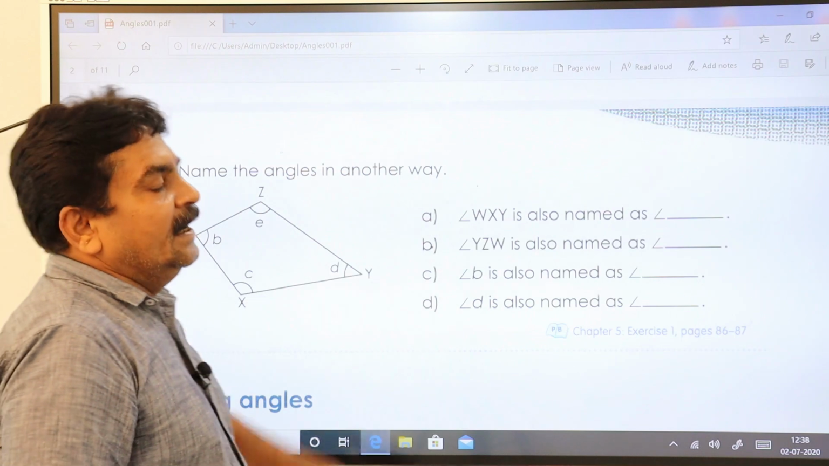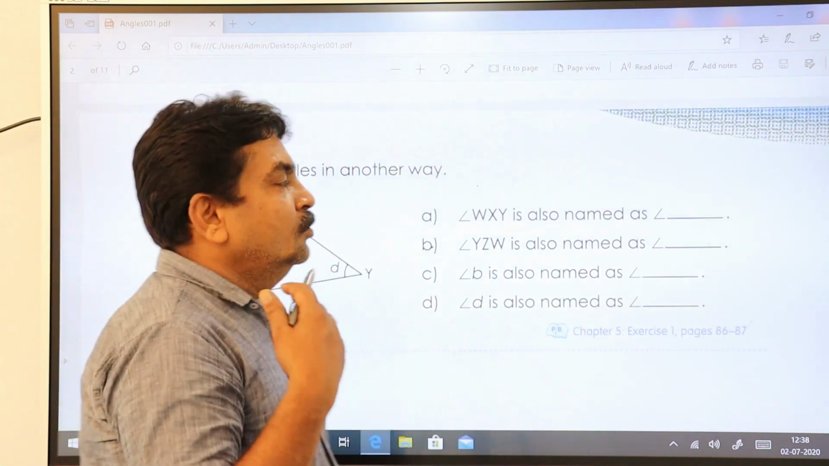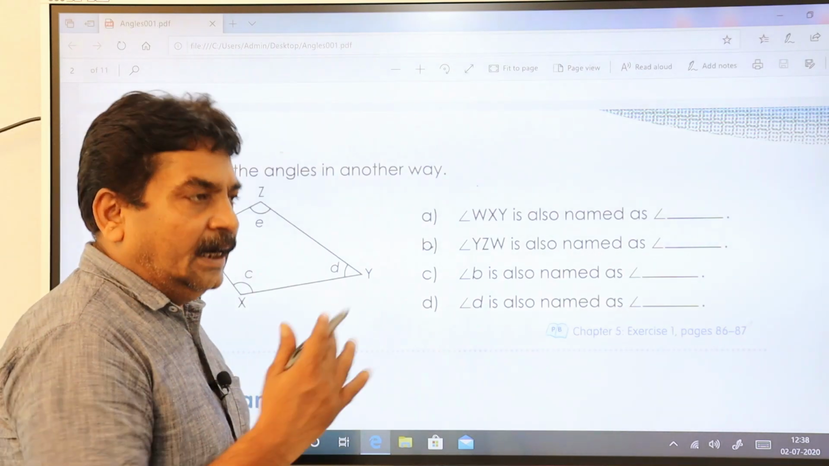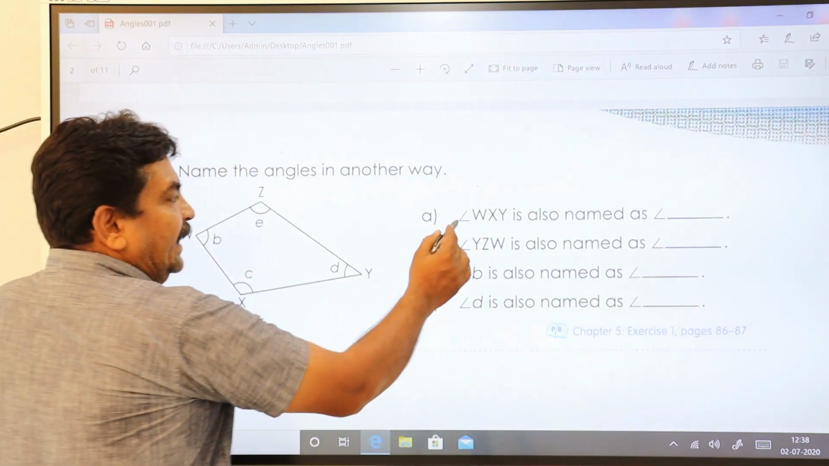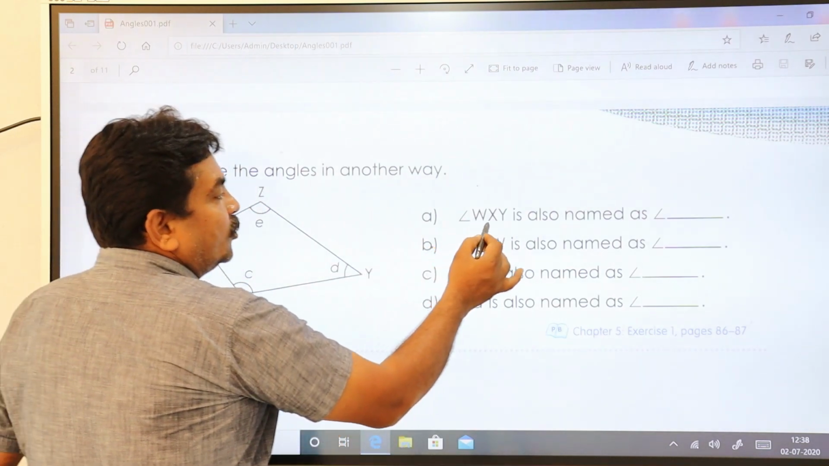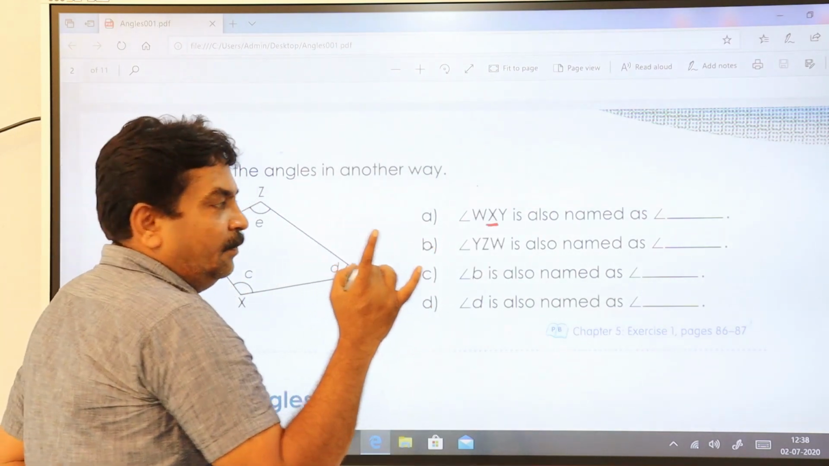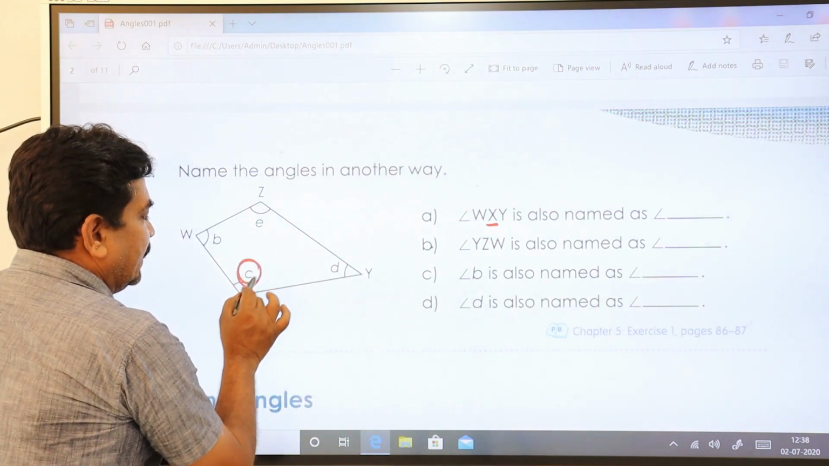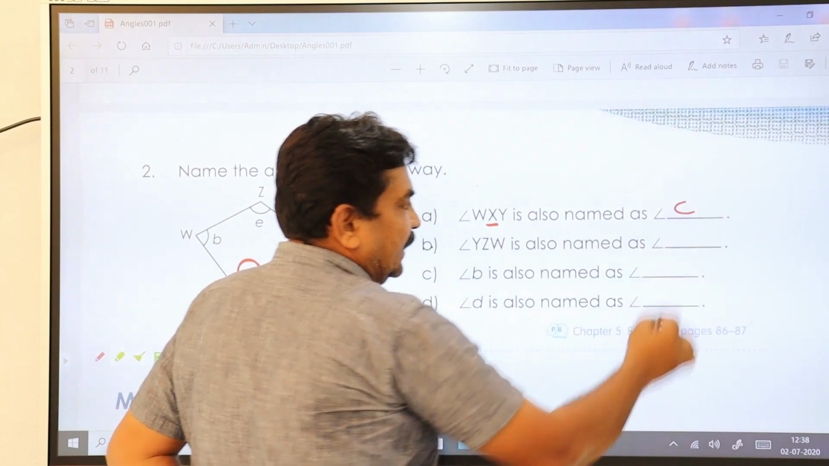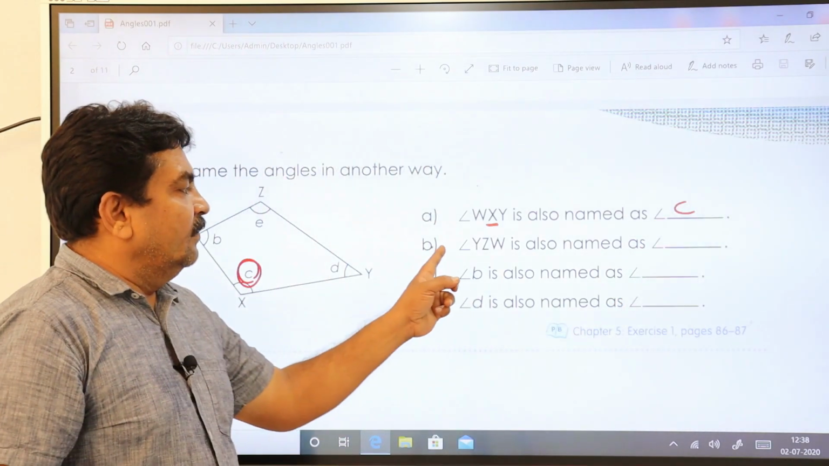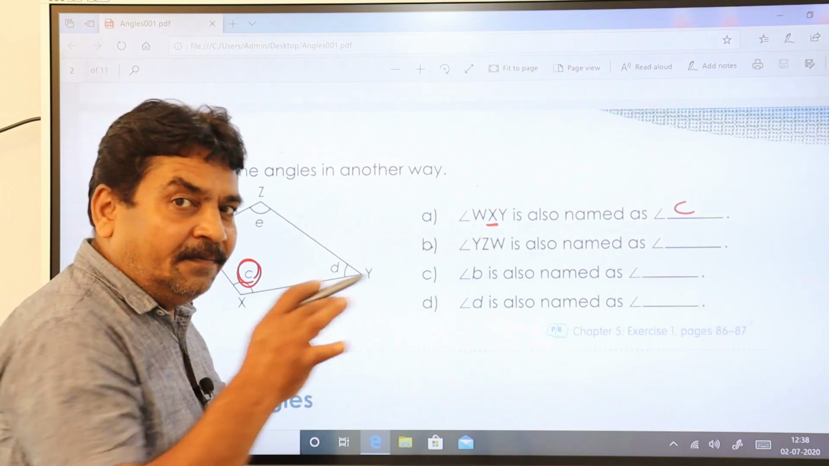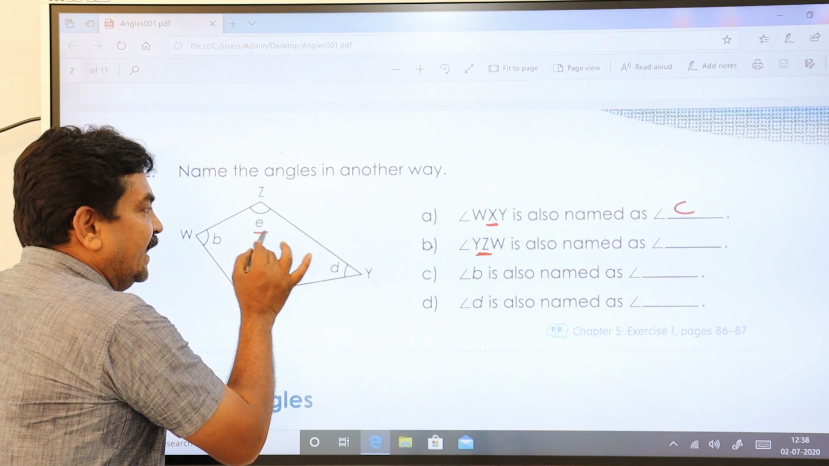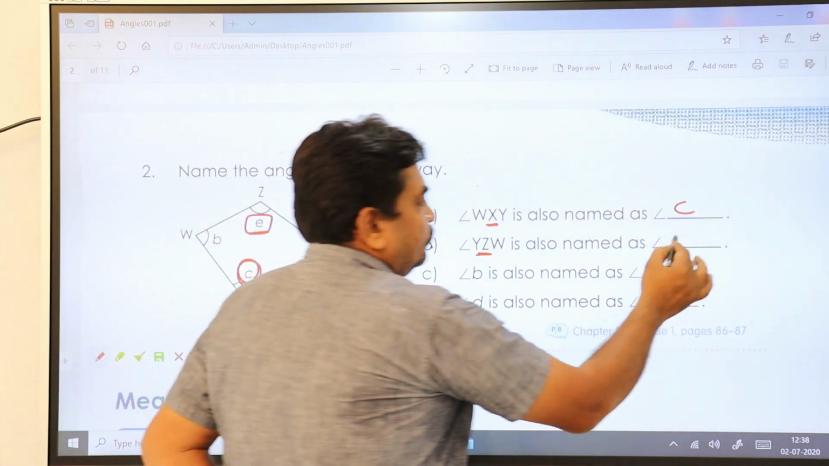Name the angles in another way. We are going to write another way. Angle WXY means you should refer to X. The middle alphabet is X. We have another name here. What is that? C. So you write down here angle C. Second one, angle YZW. So we are referring to the middle alphabet Z. Z has another name of an angle, you call it E.